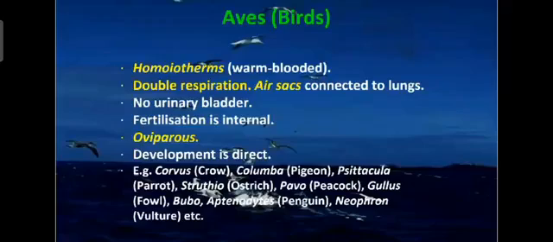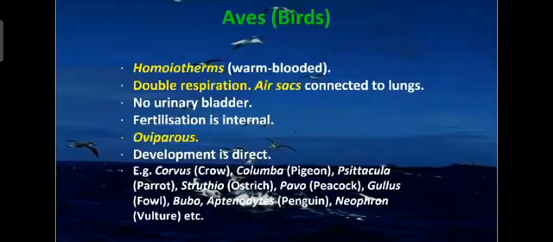Then some examples. You know the birds. Crow, the scientific name of crow is Corvus. Then Columba, that is pigeon. Then Psittacula, that is parrot. Then Struthio, ostrich, that is a flightless bird. Pavo means peacock. Gallus, that is fowl. Bubo, Aptenodytes, that is penguin, a flightless bird again. Then Neophron, vulture. Okay, so all the birds come under examples of the Aves. So this finishes the class Aves.